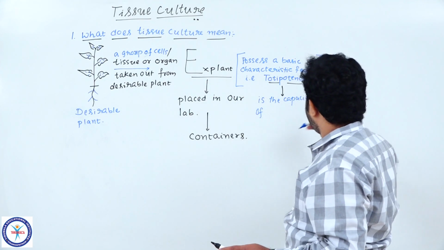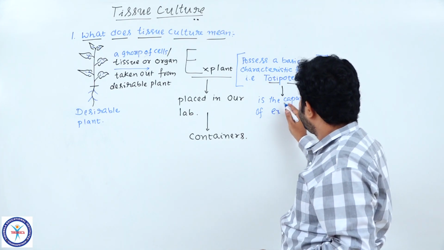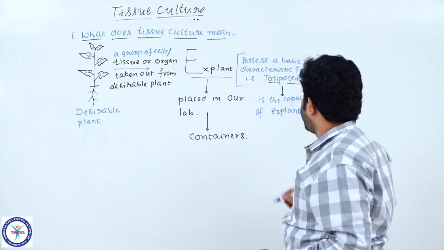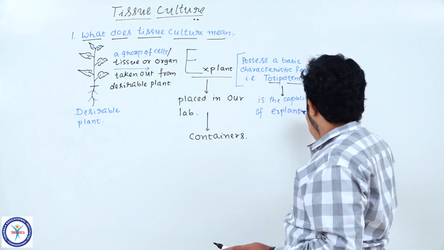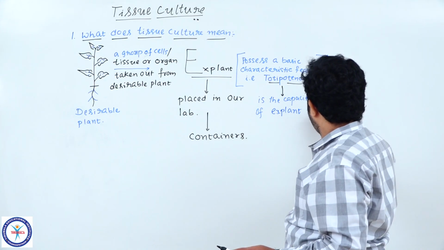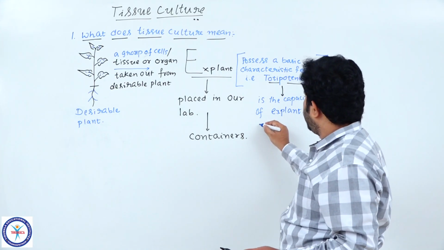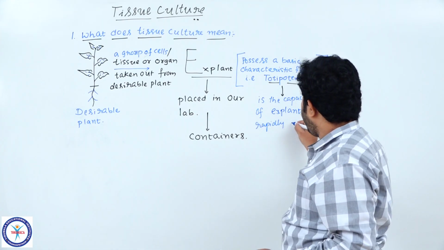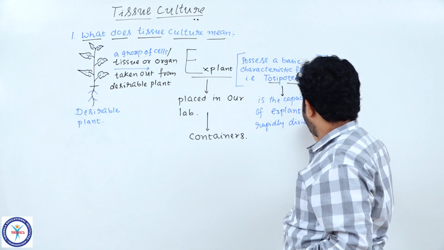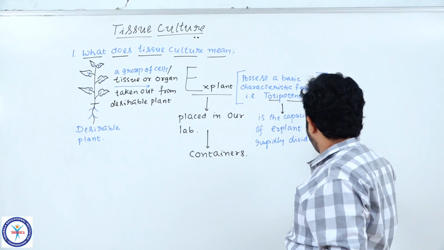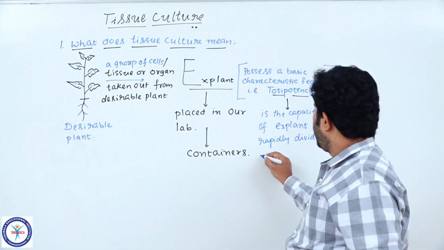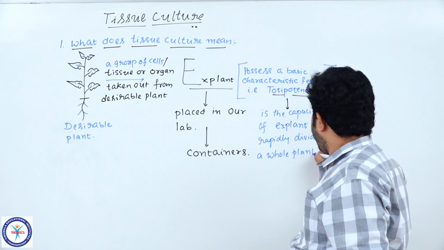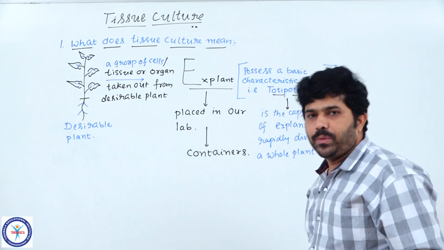It is the capacity or ability of an explant which rapidly divides and gives a whole plant body. A whole plant body is called totipotency.